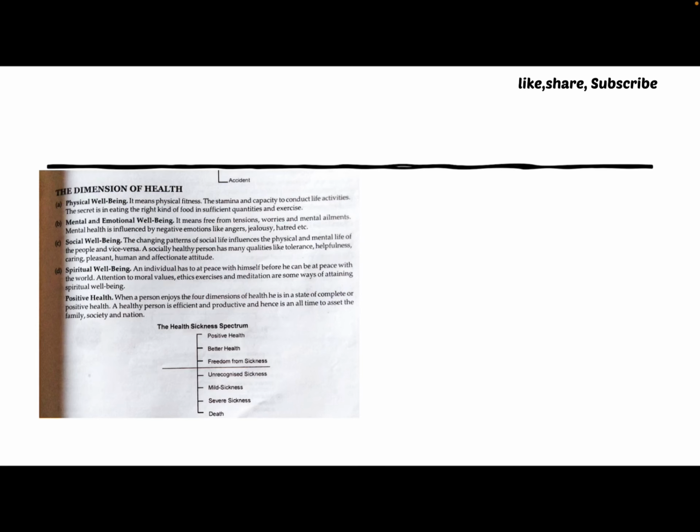So next we are going to discuss the dimensions of health. There are 4 dimensions of health: physical well-being, mental and emotional well-being, social well-being and spiritual well-being. In physical well-being, we all know that it indicates physical fitness. So we should have stamina and capacity to conduct all the life activities. Therefore we consider ourselves in physical well-being.